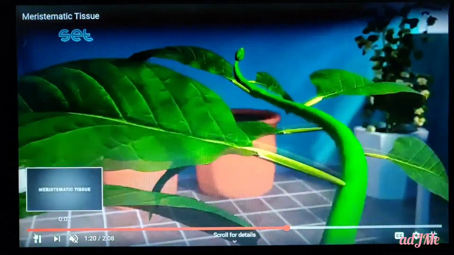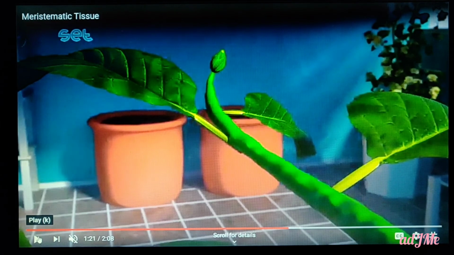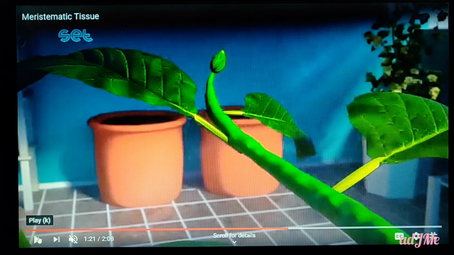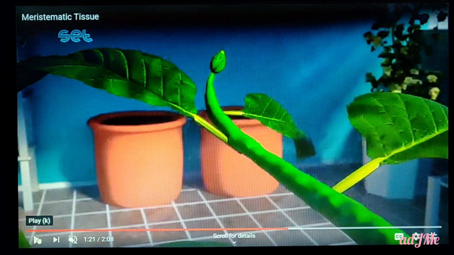And what is a node? If you look into a plant, you come across the site from which a shoot, that is a leaf or a branch or something else, arises. That region is called a node. So if you look into this photo or still, you come across a site from where a leaf arises. Similarly, you come across the arising of branches. So this region is called a node.